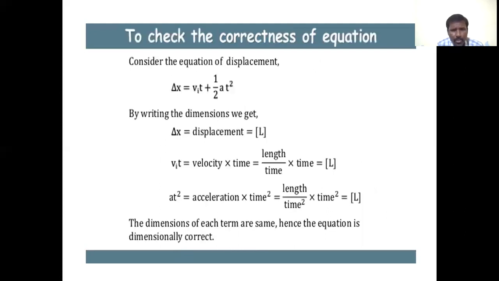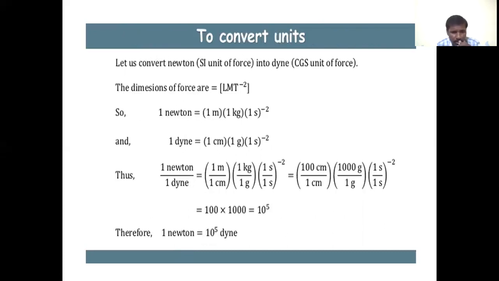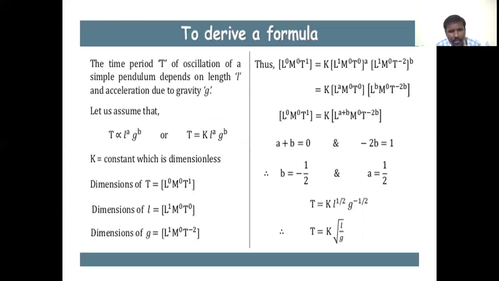To convert units, the homogeneity principle is utilized. That is an application of dimensional analysis, which is also used to derive a formula. How to derive a formula? Let us take the time period T of oscillation of a simple pendulum, which depends on length L and acceleration due to gravity g, that is the length of the pendulum as well as acceleration due to gravity.